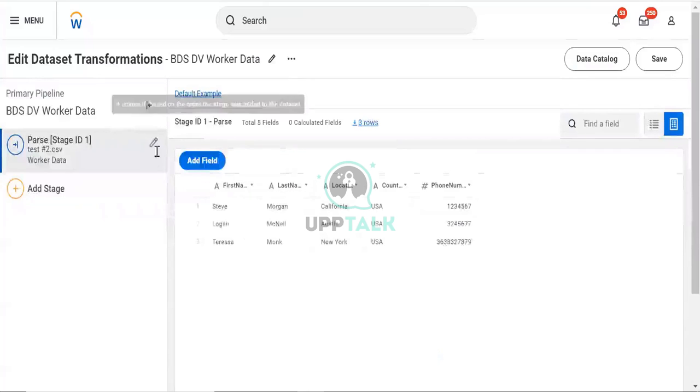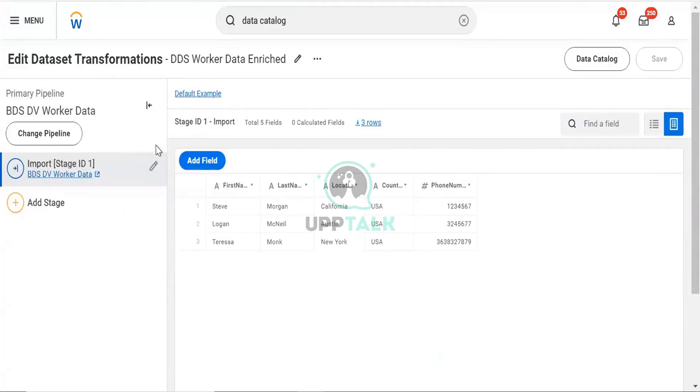But that same option is not coming for the parts or import stage. That's why we can't add or remove them. There's already one import or parts data. Import will be in the derived dataset and parts will be in the base dataset.